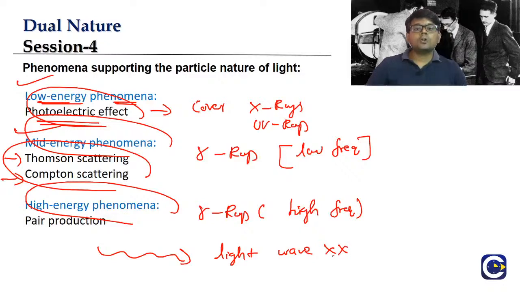Just like the photoelectric emission, the Thompson effect, the Compton effect, and the third, pair production, can be explained only when we assume that light is made up of particles.